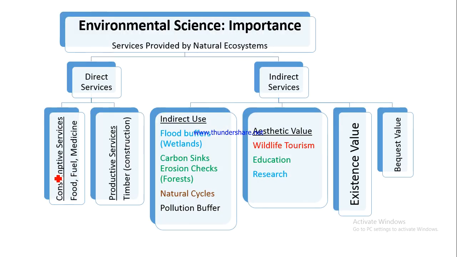Now let's understand the importance of environmental science, because then this question can be raised as to why this study of environmental science is very, very important for a normal graduate, be it a BBA graduate, be it an arts graduate, be it a science graduate. It is important because the natural ecosystems provide so many services to us. They provide direct services and indirect services. Let us have a look at the direct services.